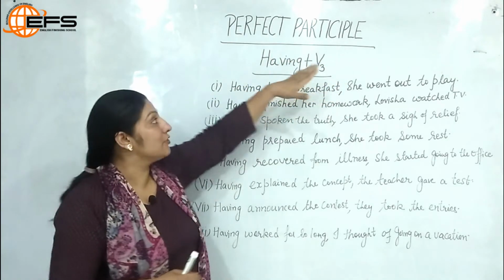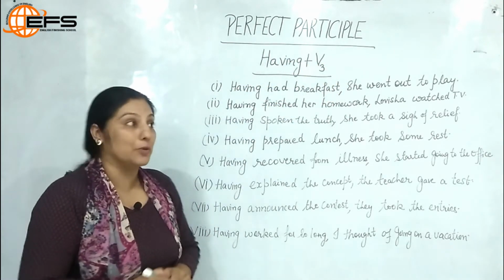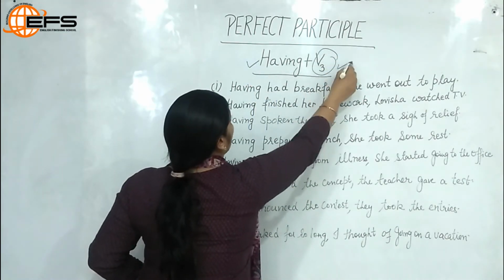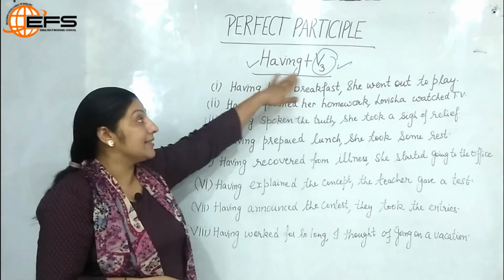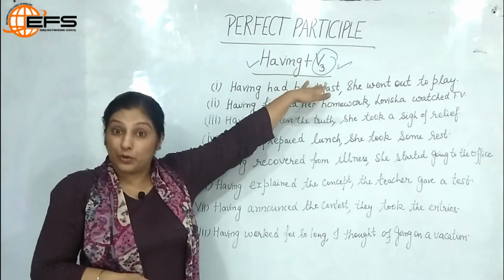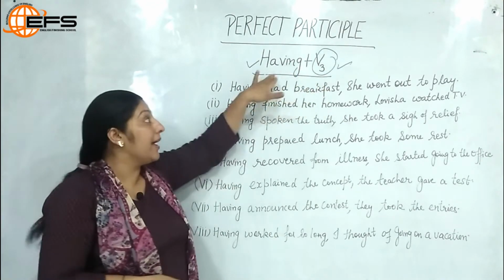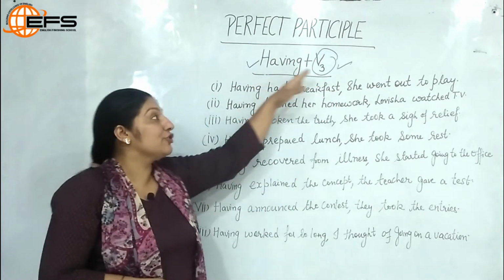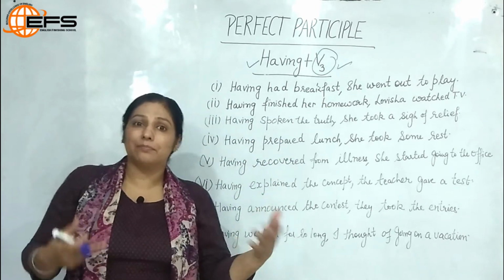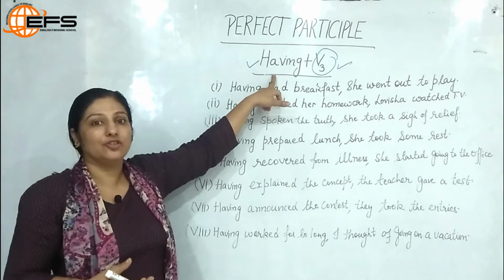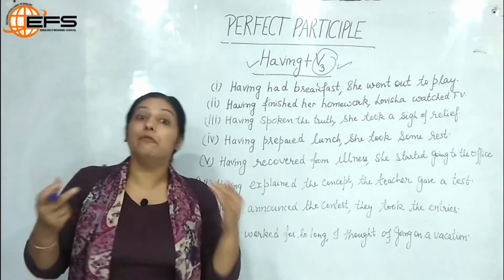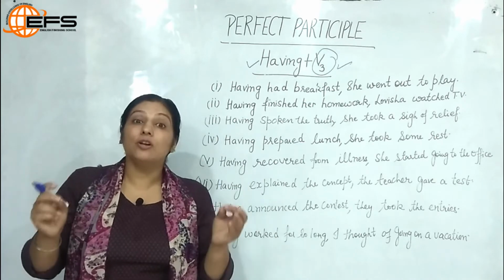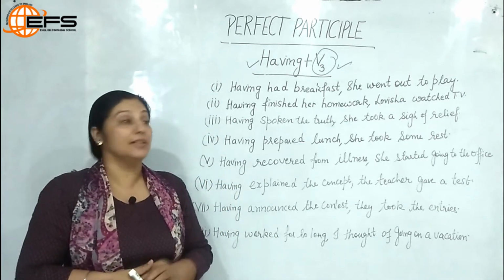Perfect participle, let us look at the structure of perfect participle first. It is having plus the past participle form, that is the third form. So, I can say having done, having broken, having gone, having made, having prepared, having moved, having shaken. So, with all the past participles, when this word having is attached, that makes the structure for perfect participle. Now, we have to look at various examples and also understand its role in a sentence.